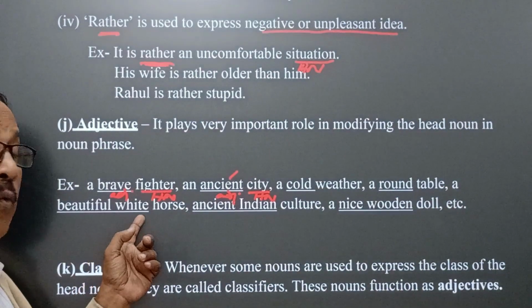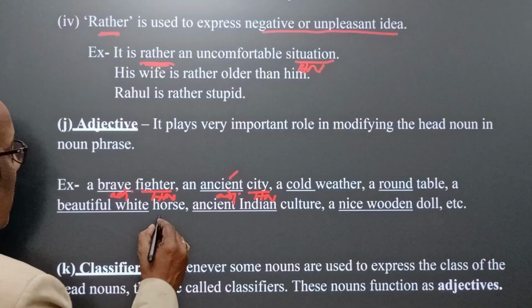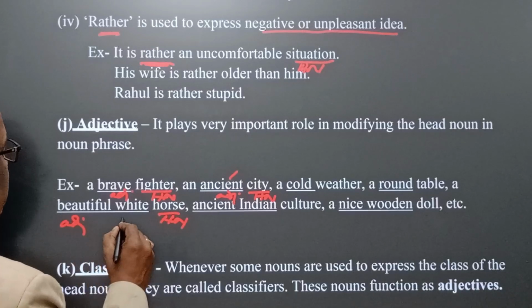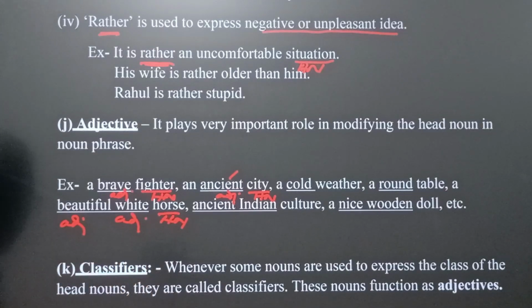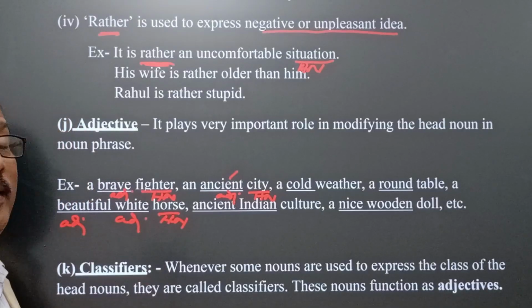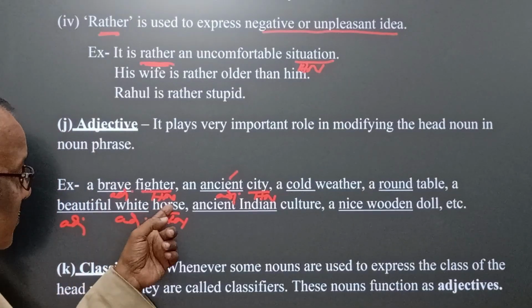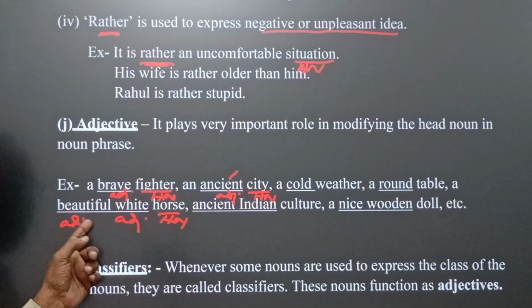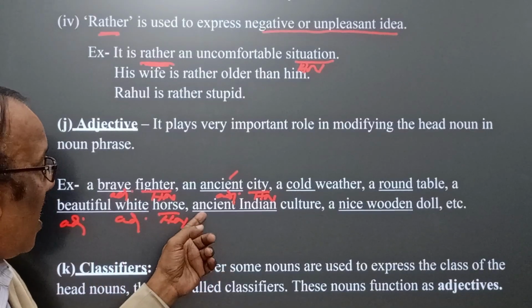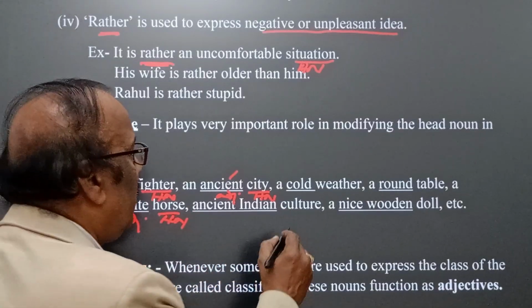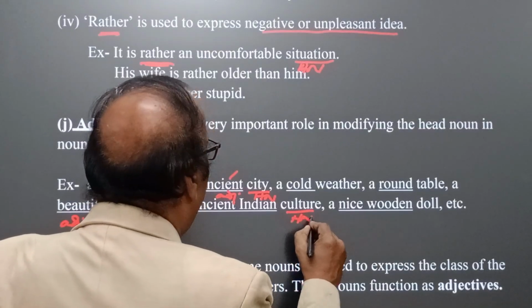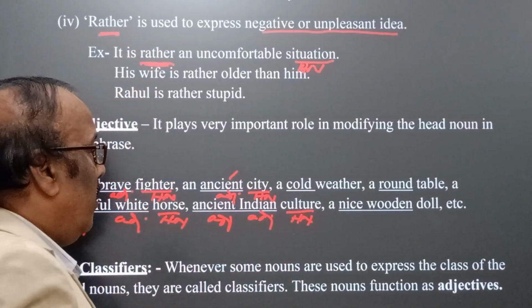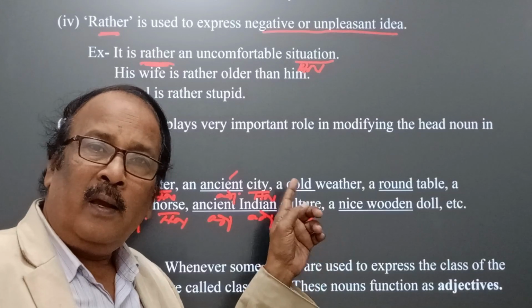A beautiful white horse. Here we have one head noun but two adjectives. Here, beautiful is the adjective of quality, and white is the adjective of color. Both the adjectives qualify the head noun horse. So, a beautiful white horse, okay. Ancient Indian culture. Here also the head noun is culture, and ancient and Indian are adjectives, and both the adjectives qualify culture.